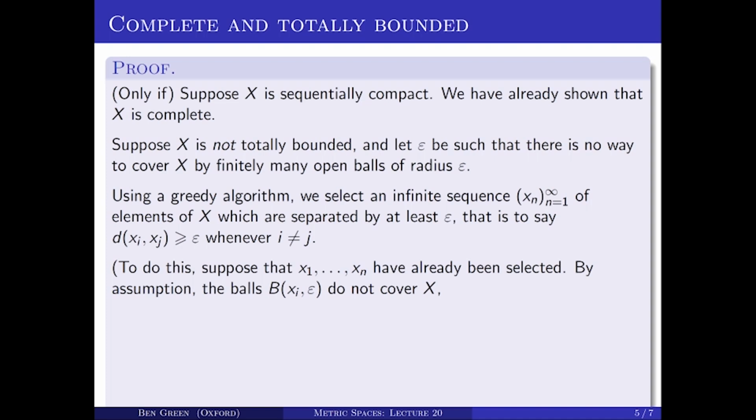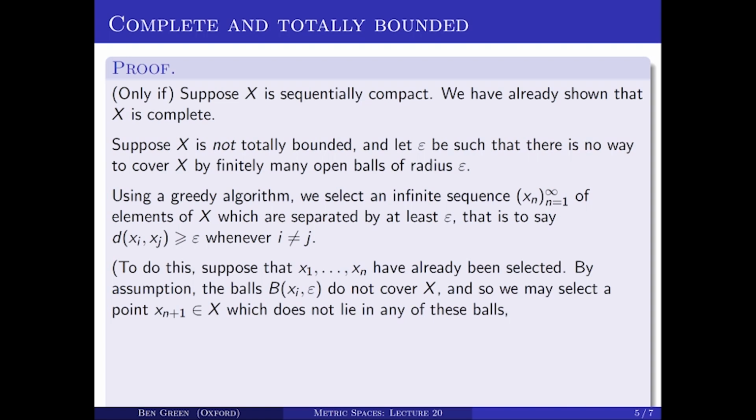It's not possible to cover X by finitely many balls of radius epsilon, and therefore the balls centered on those xi's, so centered on x1 up to xn, and with radii epsilon, they don't cover X, because if they did, that would be a finite cover of X by balls of radius epsilon. So they don't cover X, and therefore there has to be a point x sub n plus 1 in X, which doesn't lie in any of those balls. So that gives you the next element of the sequence. And it's clear just immediately by construction that the distance from x sub n plus 1 to any of the earlier points is greater than or equal to epsilon.